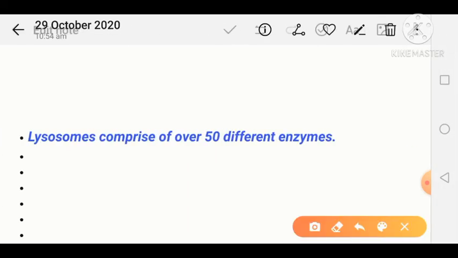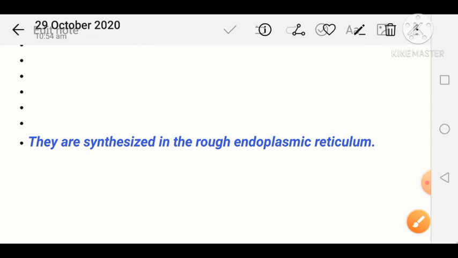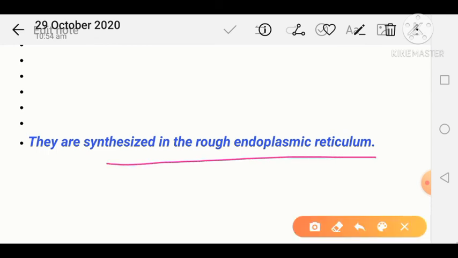So lysosomes, as I told you, within the lumen of the lysosome, about 50 different hydrolytic enzymes are found, and all these enzymes are synthesized on the rough endoplasmic reticulum.